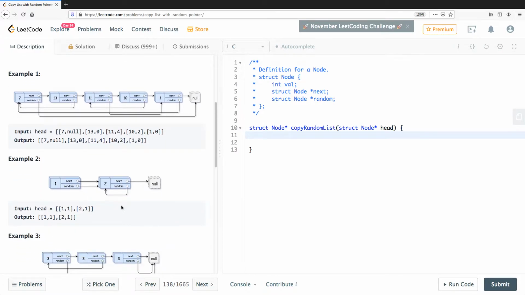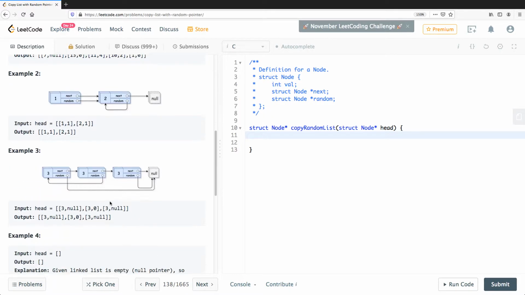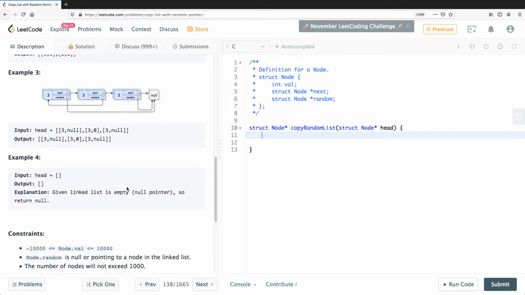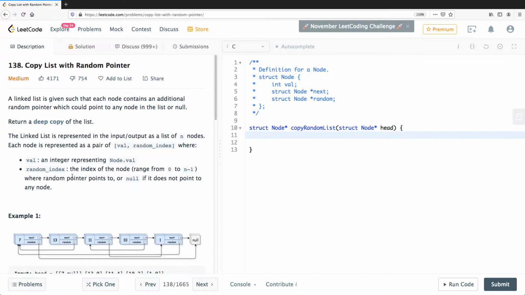Now I guess you get an idea. It can even point to itself. For example, in this case, the random is pointing to itself, as you can see. Similarly, in this case, you can see this is 3 and null, and 3 and 0, and 3 and null, right? Now, if you have an empty list given to you, then you're supposed to return null. Okay, so I guess we have all the information that is needed to code this problem.